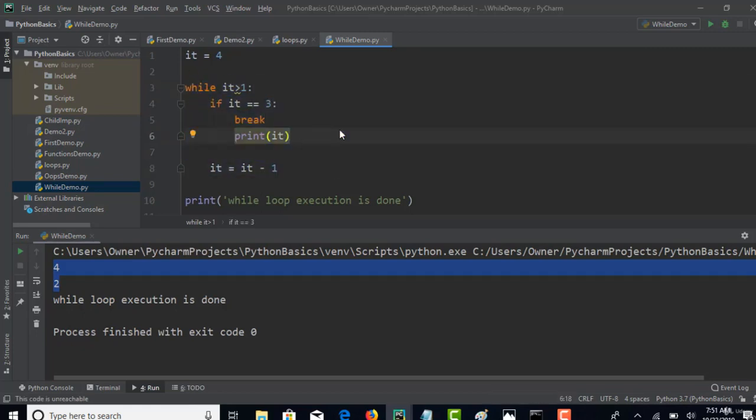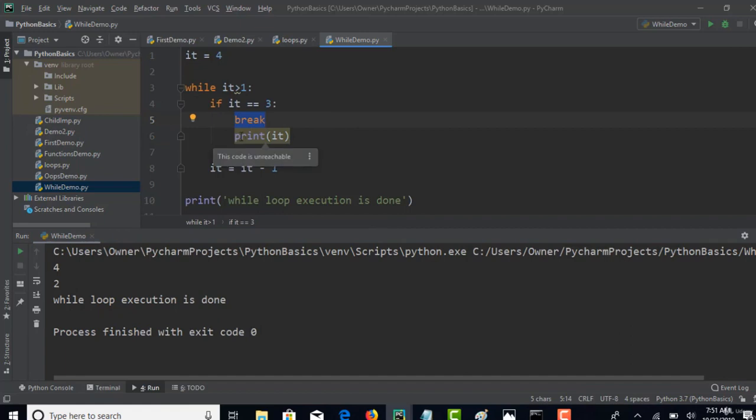Break keyword is generally used to halt the loop abruptly. Okay, so you want to know whether 3 is present while iterating. If 3 is present, you should come out of this loop and you should not execute anything, just complete the loop. So in that case, you need to simply pass the break keyword. So that will halt your execution.